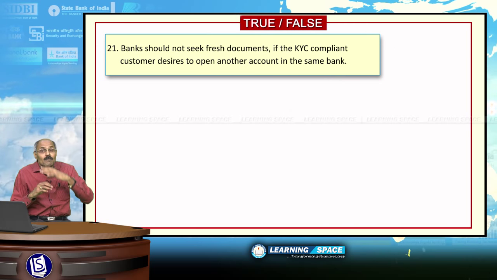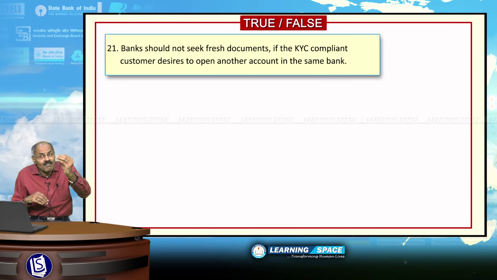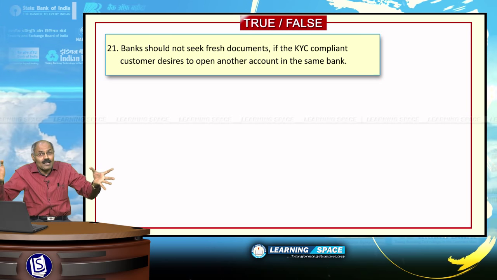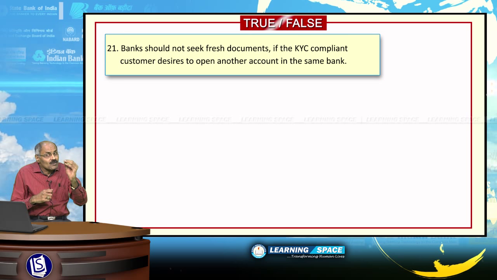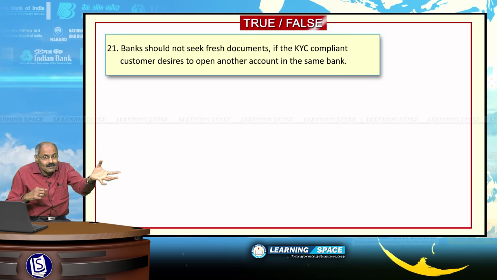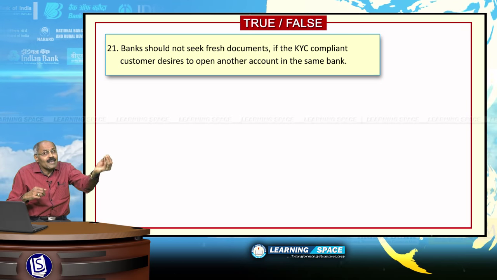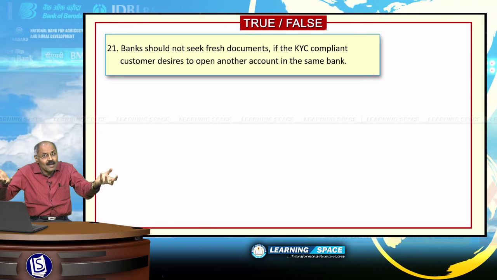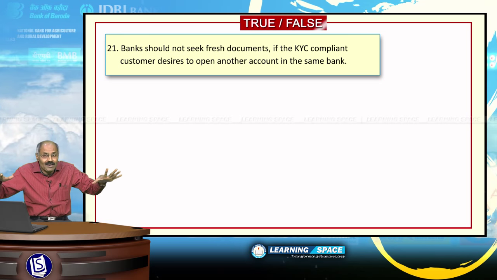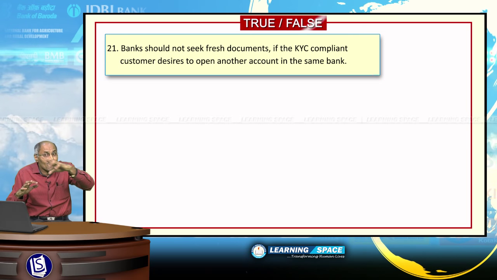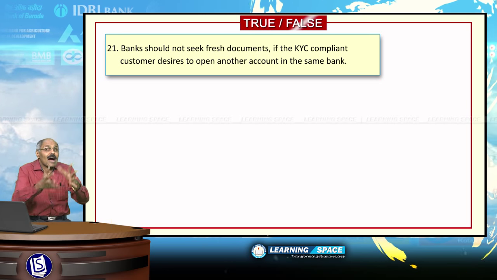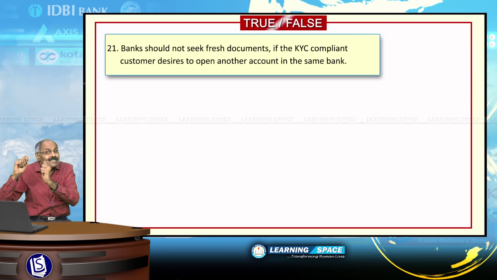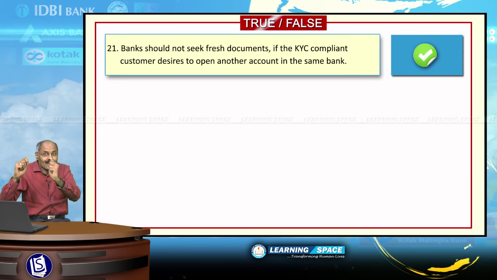Banks should not seek fresh documents if a KYC compliant customer desires to open another account in the same bank. If you want to open another account in the same bank, the KYC documents already given are sufficient. You have already issued KYC documents. No fresh documents are required. Once a KYC compliant customer wants to open another account in the same bank, you need not produce KYC documents afresh. So the given sentence is absolutely right.